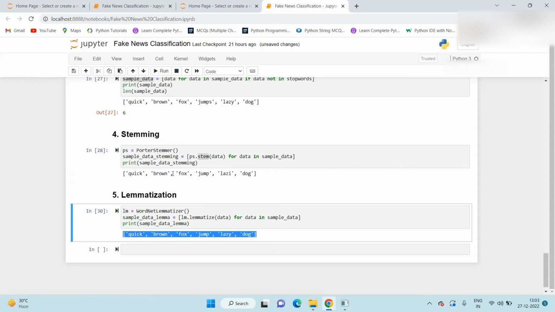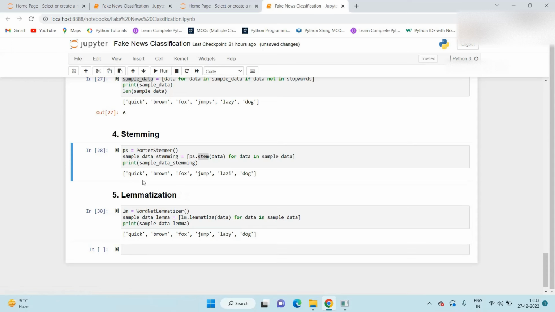Here we get meaningful words in lemmatization, whereas in stemming we will not get meaningful words. If we see, most words are the same, but for the word lazy, the meaning is changed. That's why most of the time lemmatization is used when we build any language application. And if speed is important, in that case we go for stemming.